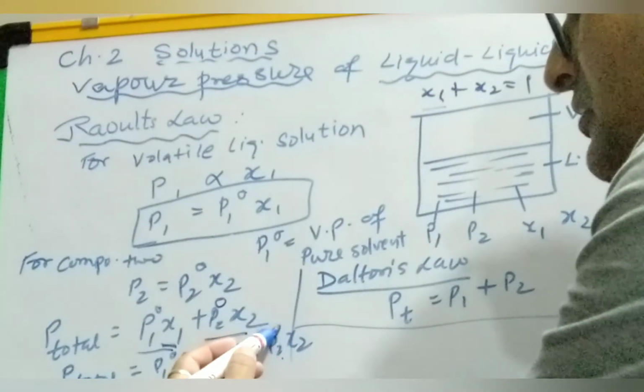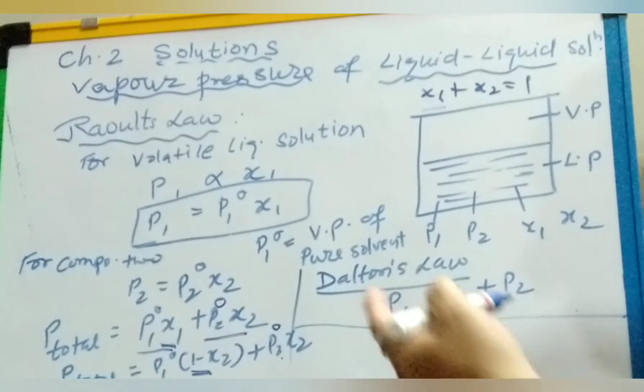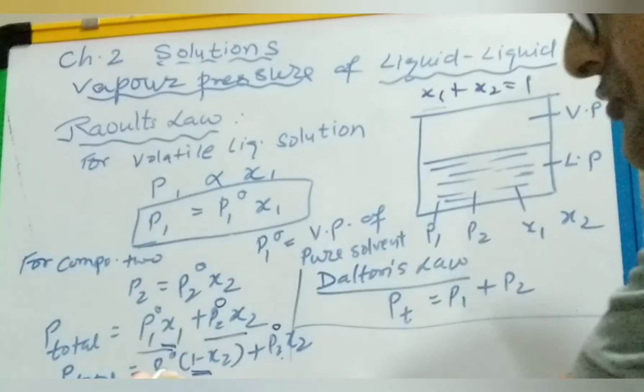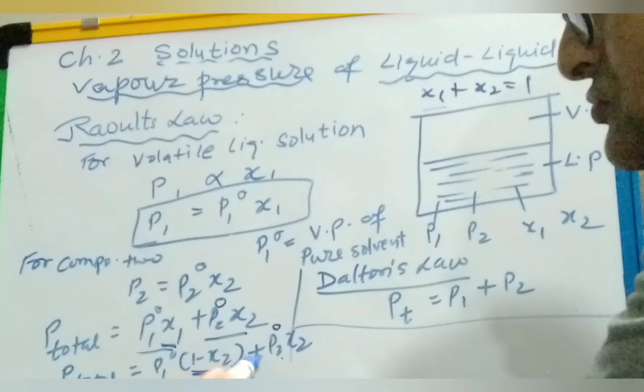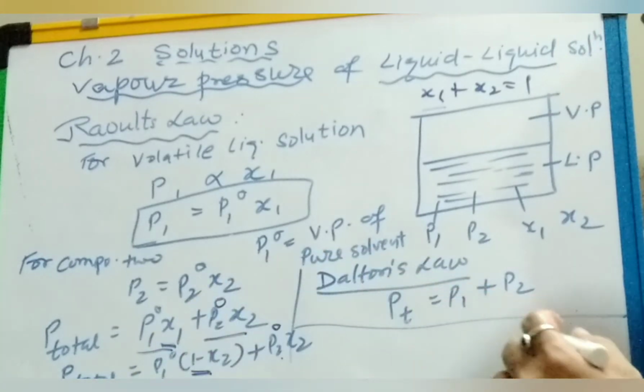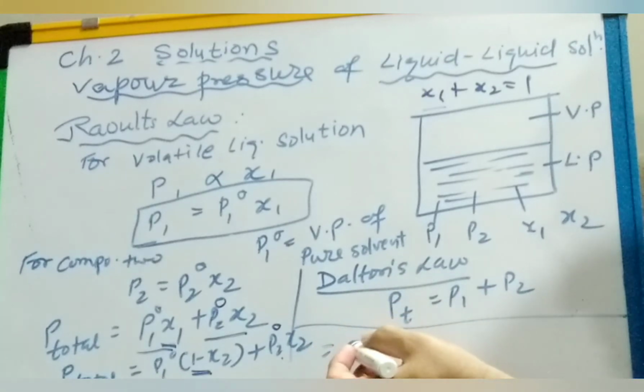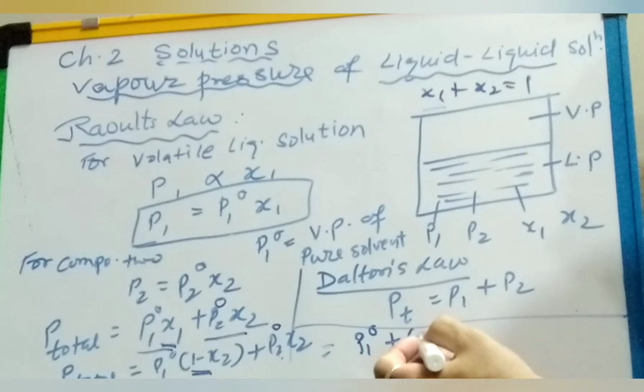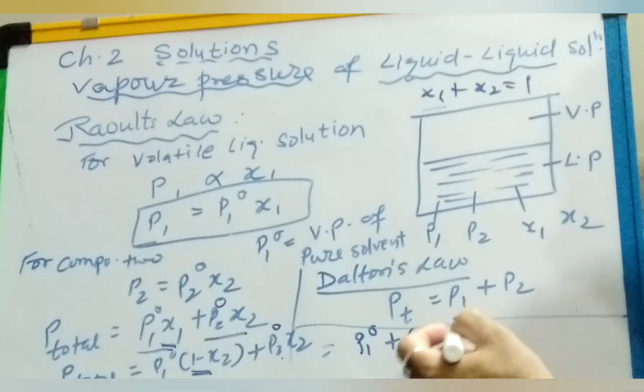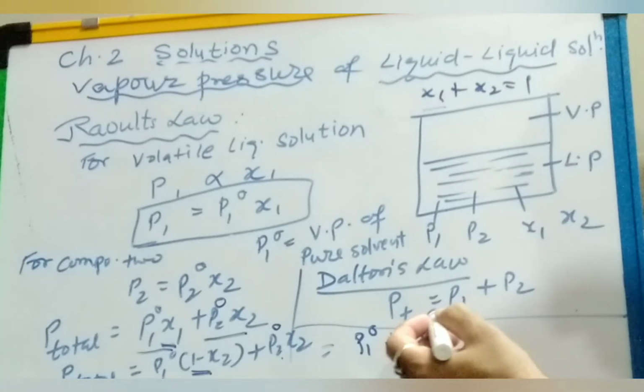Now if we solve this, if we multiply P1 naught by 1 minus x2 and take the common terms, the equation becomes P1 naught plus P2 naught minus P1 naught, times x2.